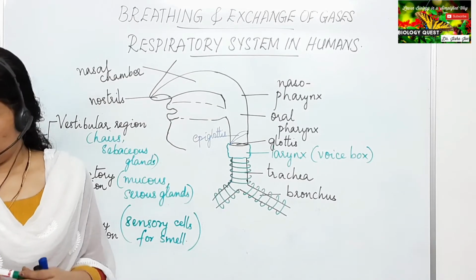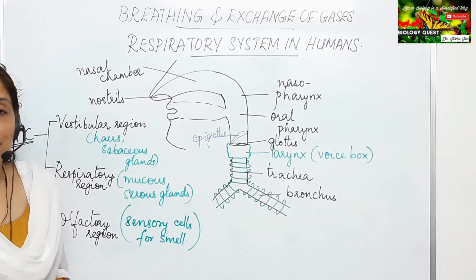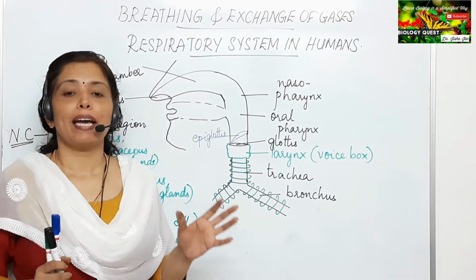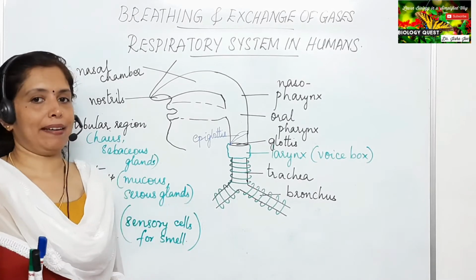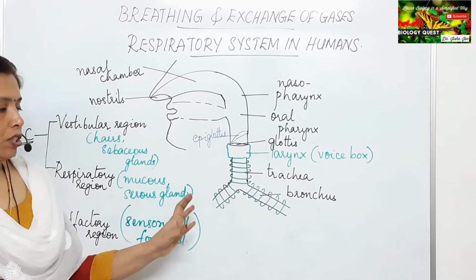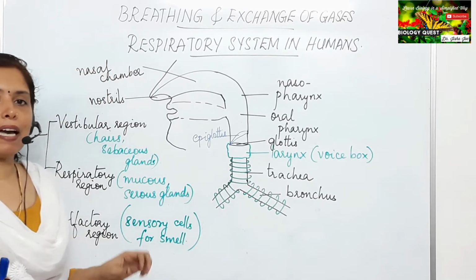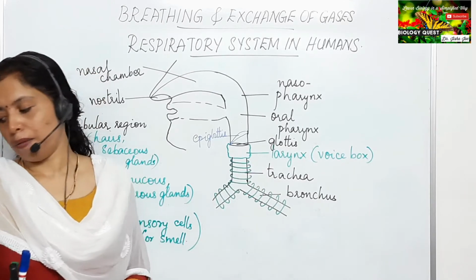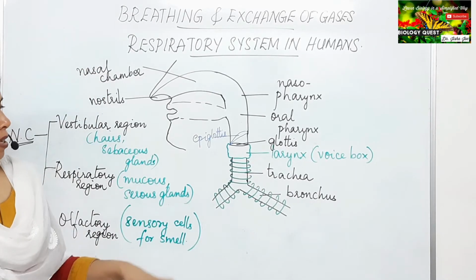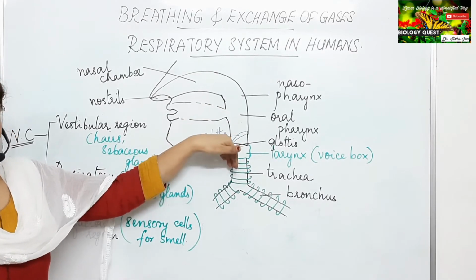Okay, so the function of these C-shaped rings is to provide flexibility to the trachea, and it also helps to keep the trachea distended permanently. The C-shaped cartilaginous rings provide flexibility to the trachea and keep the trachea as well as the bronchi distended permanently. So now the air has passed through the larynx into the trachea.